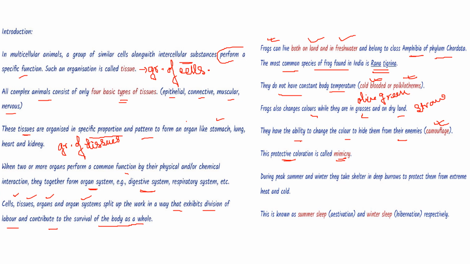So let's not get confused. The ability to change the color to hide them from the enemies is known as camouflage, while the event of protective coloring is known as mimicry.